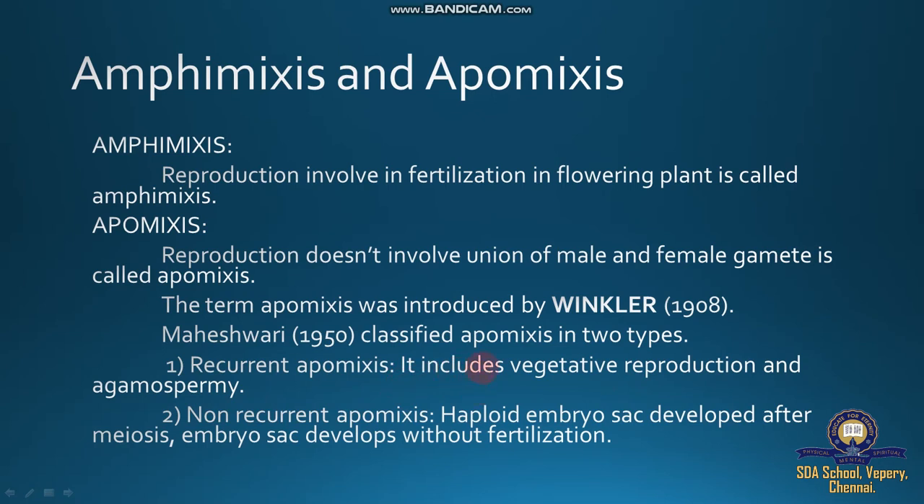In this plant there is failure of sexual reproduction. Non-recurrent apomixis: a haploid embryo sac develops after meiosis. The embryo sac develops without fertilization, since there is failure of fertilization. But the embryo sac consists of other reproductive cells such as synergids, antipodals, integuments, nucellus. These parts lead to development of the embryo. So the embryo sac develops after meiosis. An embryo sac developed without fertilization is called the non-recurrent type.